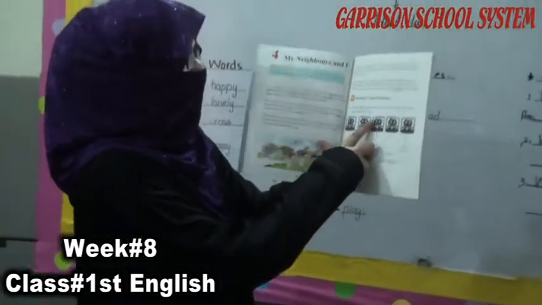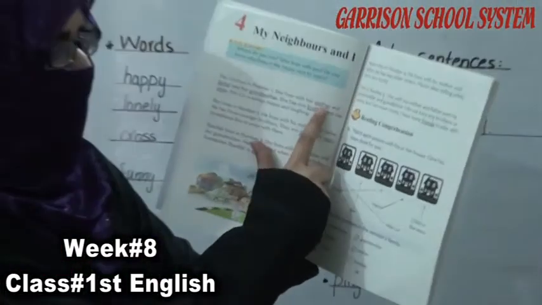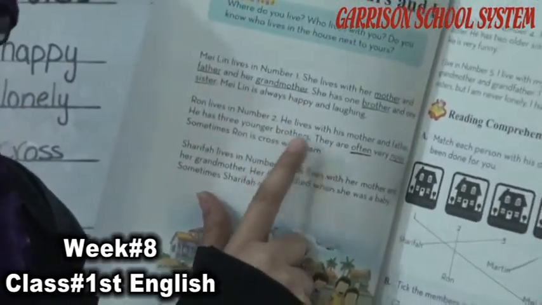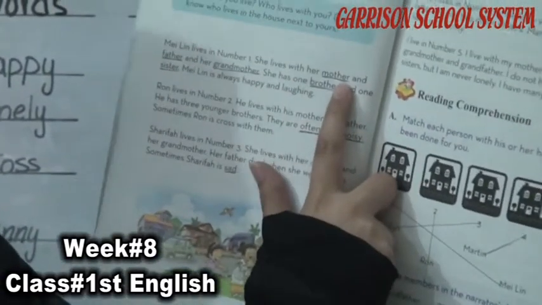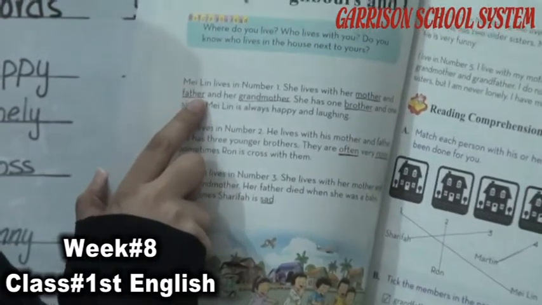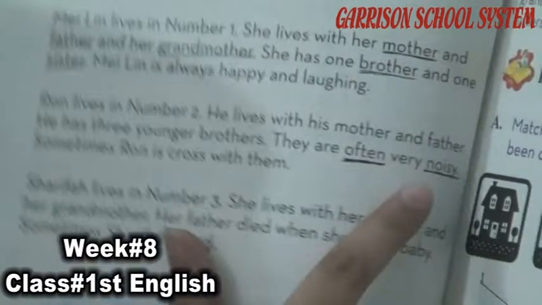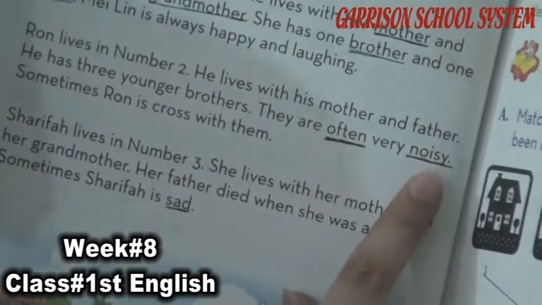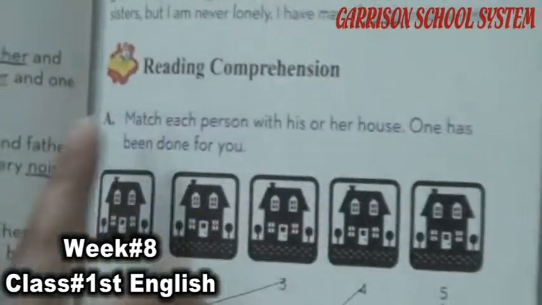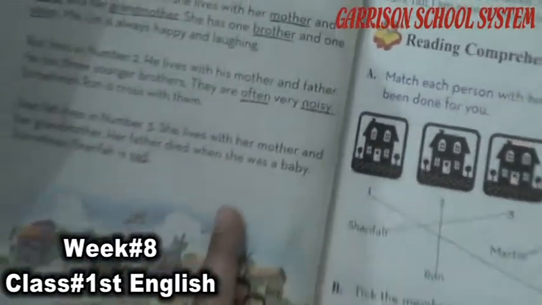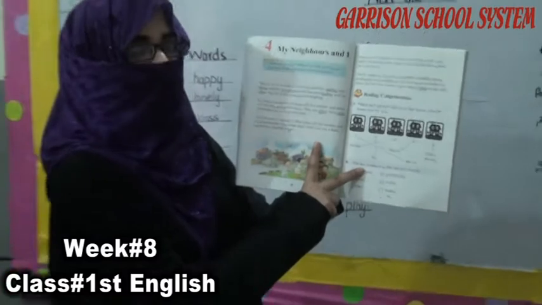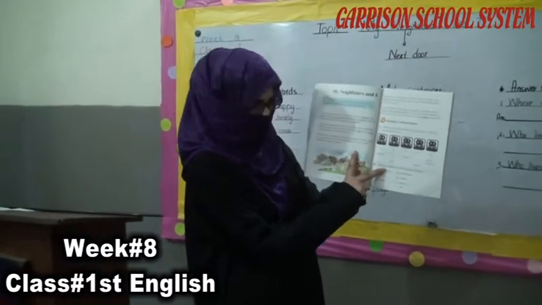Now, in the reading, the highlighted words are your dictation words: mother, father, grandmother, brother, sister, often, noisy, sad, and last one is friends. These are all your difficult words that you have to read with their spellings.